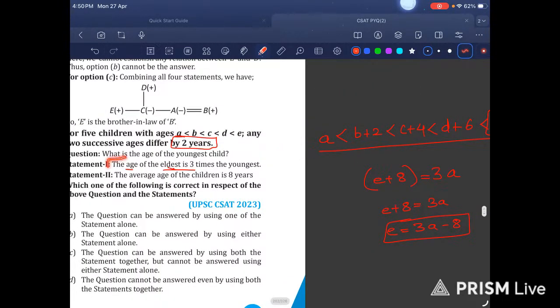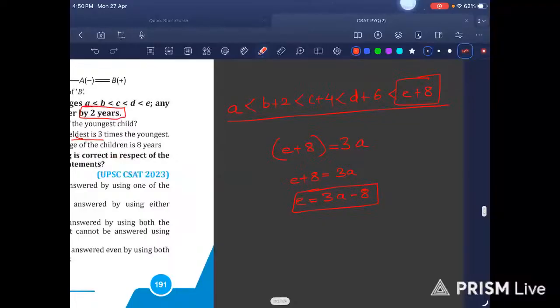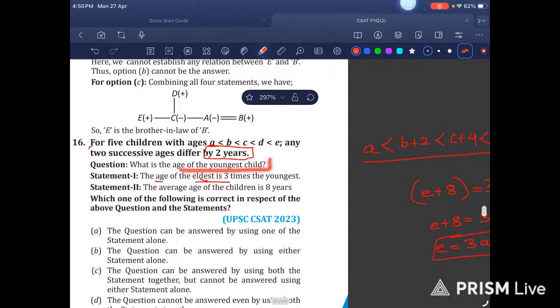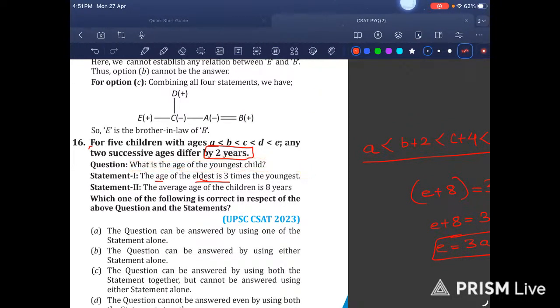Now they are telling me the age of eldest is 3 times the age of youngest. Eldest is E plus 8. E plus 8 is equal to 3A. Then obviously E is equal to 3A minus 8. So by this alone I am not able to find the answer. What is the age of the youngest child? So this statement will become insufficient according to me. I am not sure what is the answer.